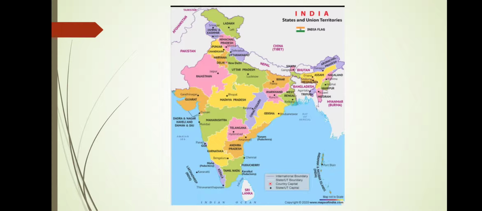If you want to color according to your own choice, you can, or you can see this map. You can take help from this map and point them out. The first time you practice, just watch or look at the map and do the task, and afterward you have to practice it properly without looking.